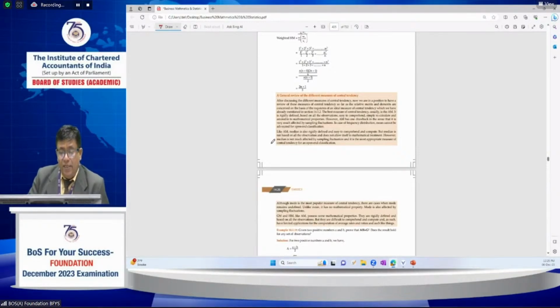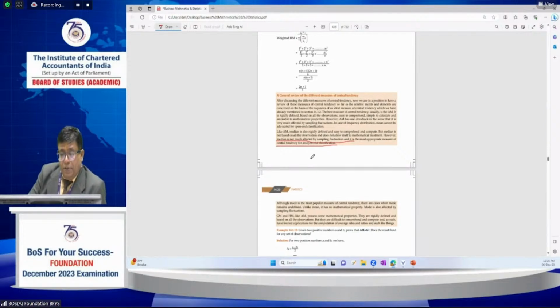And the median is very important, and the median is not based on all the other observations. The median is not much affected by sampling fluctuation, and is the most appropriate measure of central tendency. Whereas the drawback of the mean is that it is affected by sampling fluctuations. Suppose one observation is a very small value and another is the largest value, the mean is affected.